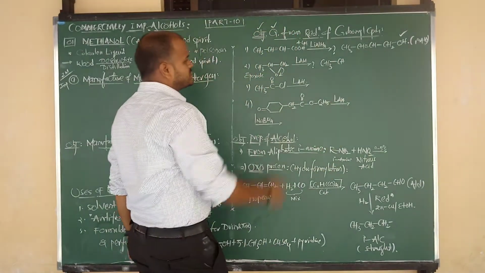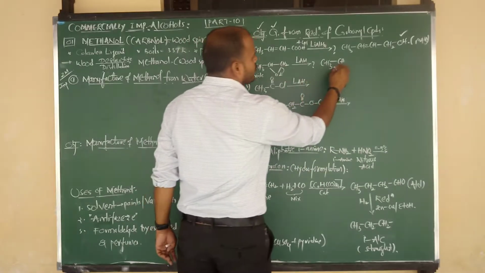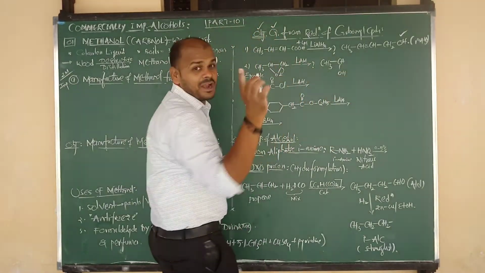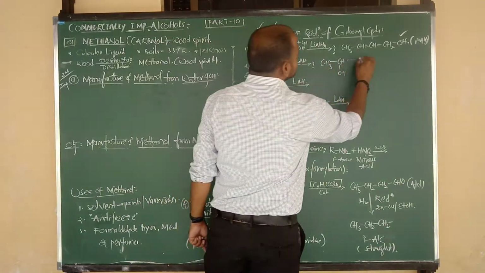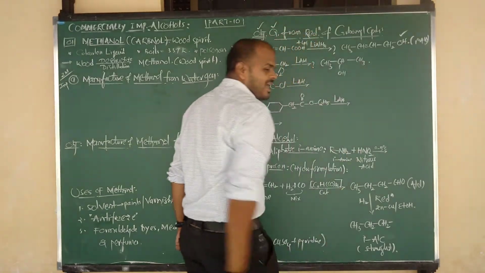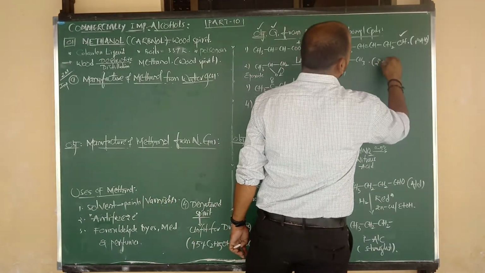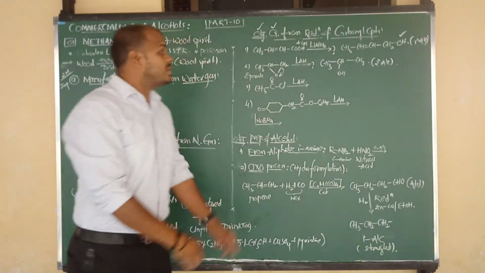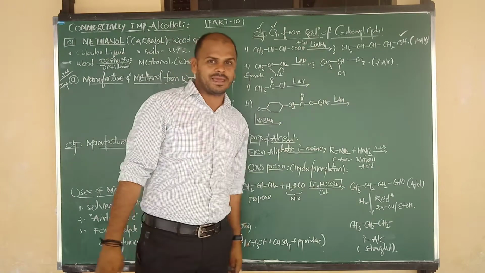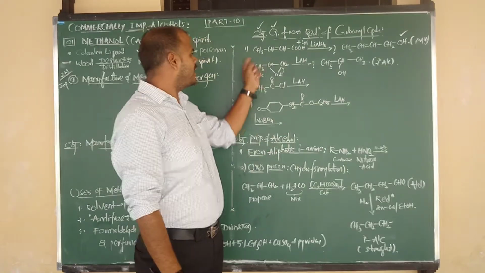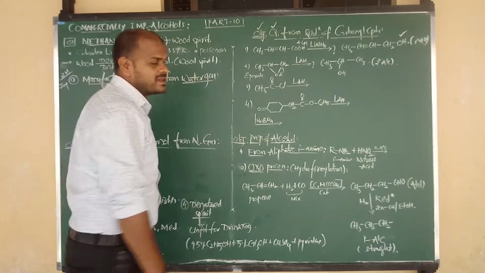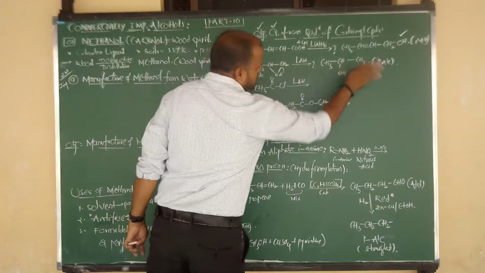CH3 bonded to CH. Here the central carbon is connected to O, and to that oxygen we add one hydrogen because we are doing reduction. And here, what is there, beta? CH2. To that CH2 also I am giving one more hydrogen because we are doing reduction. Here we are getting which alcohol, beta? Secondary alcohol. So from epoxides we can prepare primary alcohols and secondary alcohols also on reduction with LiAlH4. A simple epoxide gives a primary alcohol, and substituted epoxides can give secondary alcohols also. Anyway, epoxides on reduction give alcohols.